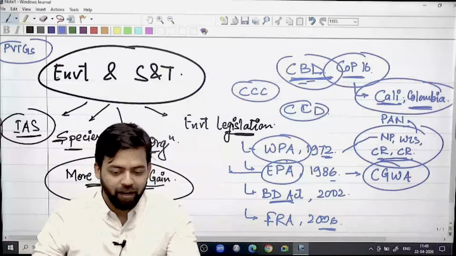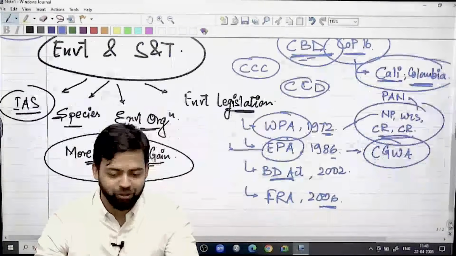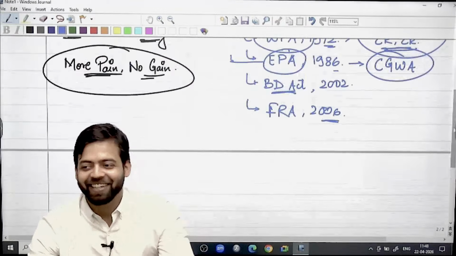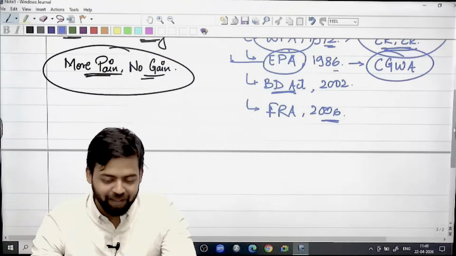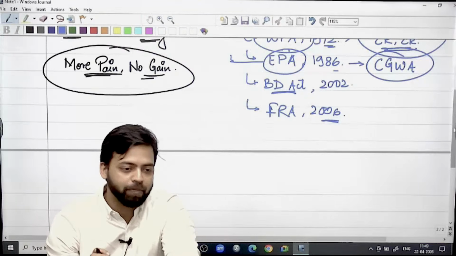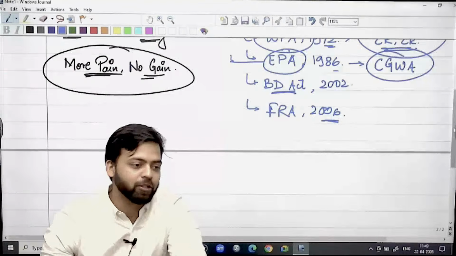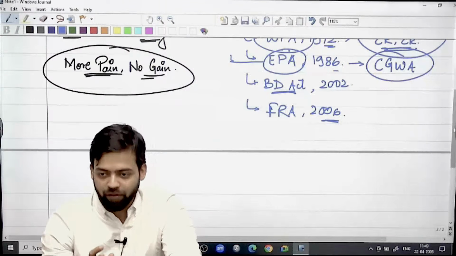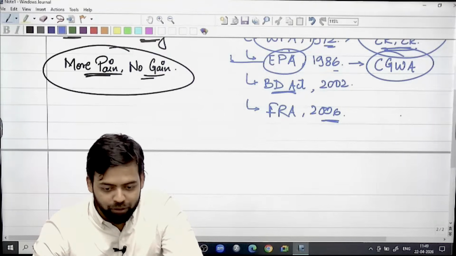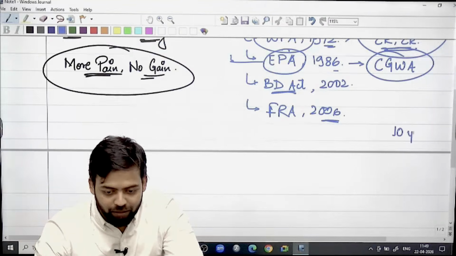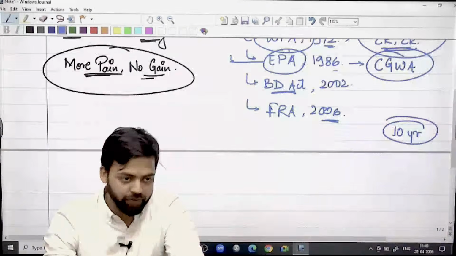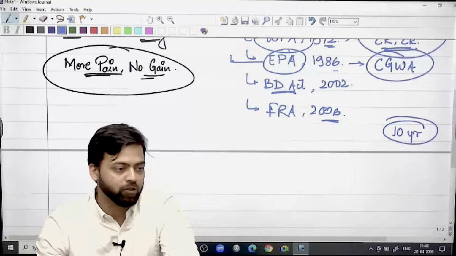Look, after 35 days, no, 35 days is also not left. 32. Countdown has already begun, right? After 32 days, there is going to be prelims. So at least for next 30 days, every day you should look at PYQs of whichever subject you are studying. Since you have not covered this environment, even if I am not going to teach you this, look at the PYQs up till 2025. Okay, last 10 years PYQs. This becomes very, very important.